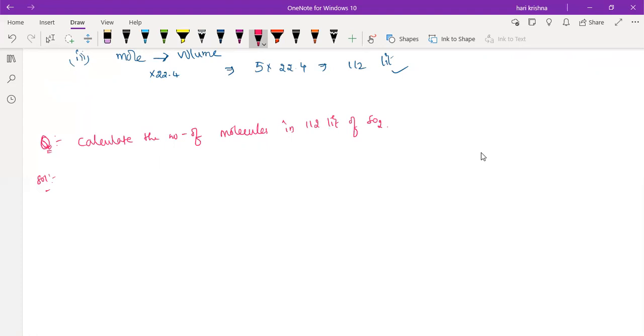First we'll get the 5 moles. Then what is the number of particles? The number of particles is 30.1 into 10 to the power of 23. Correct, yes, right? Sir, already we have done that problem, right? Just above. Yes, sir.